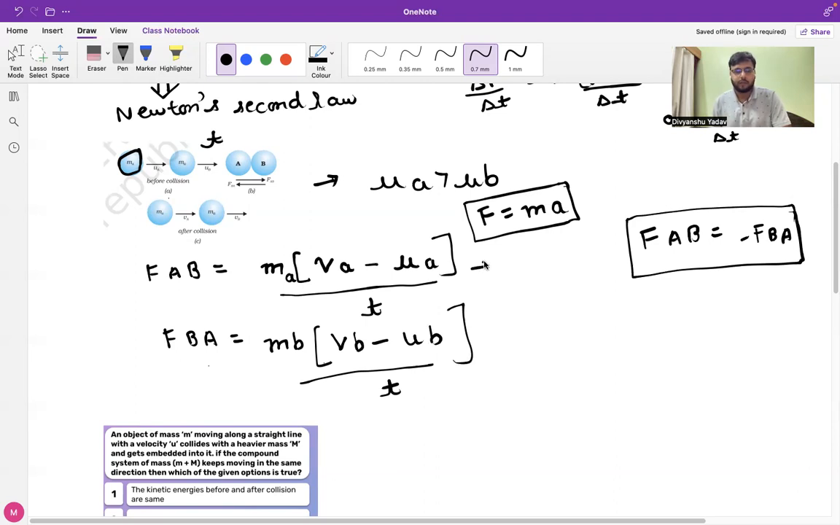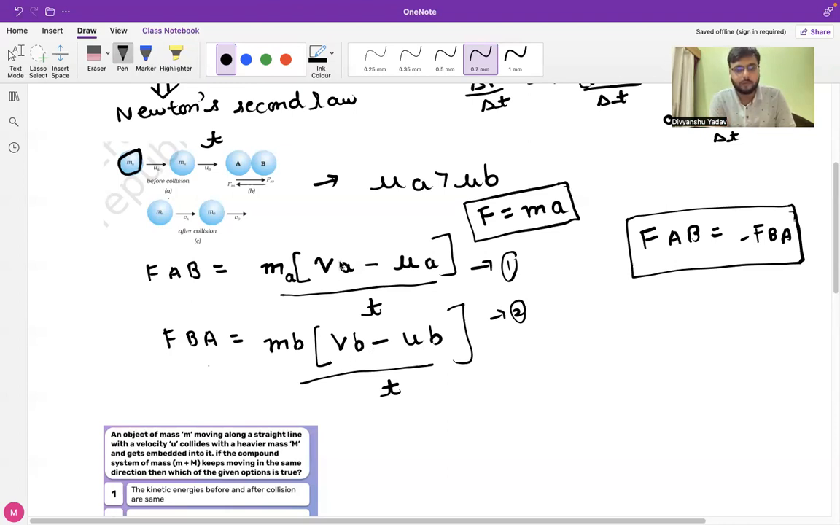So now we have these two equations, and we will substitute the terms here. What this equation is telling us is that VA minus UA by T is just the rate of change of velocity with respect to time for body A, because body A exerts force on body B in the first condition. And FBA is represented by VB minus UB by T, which is the rate of change of velocity with respect to time, and that gives us the acceleration of body B.